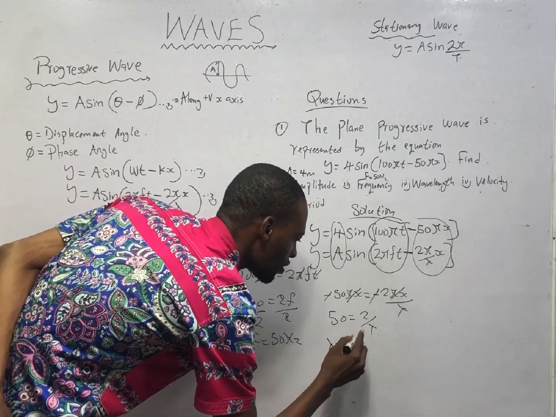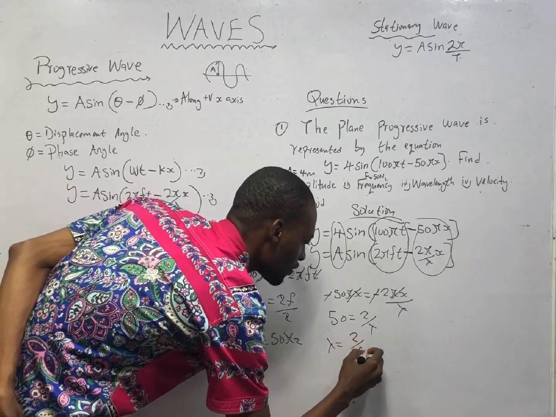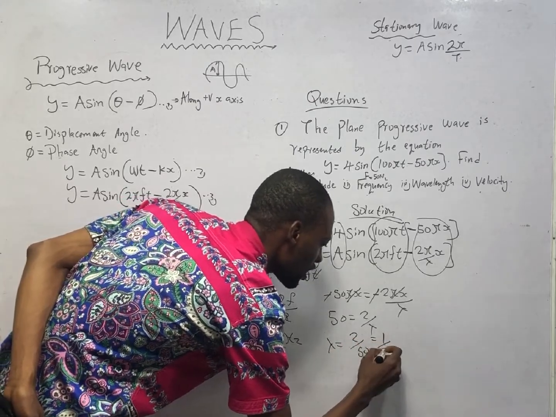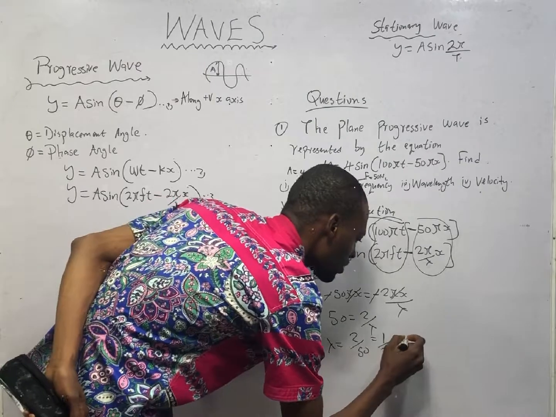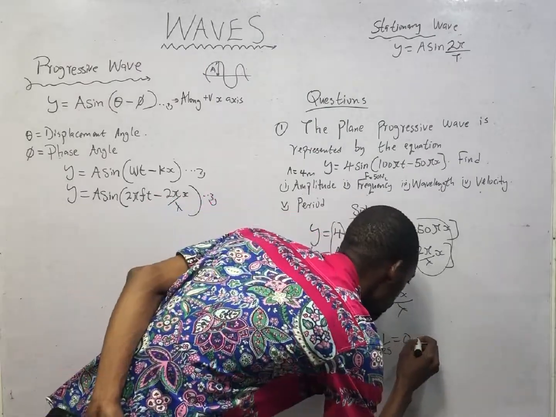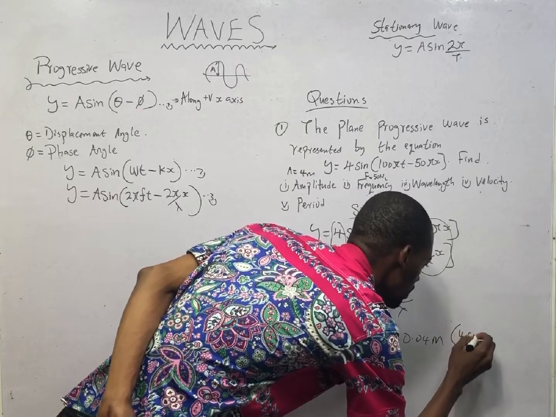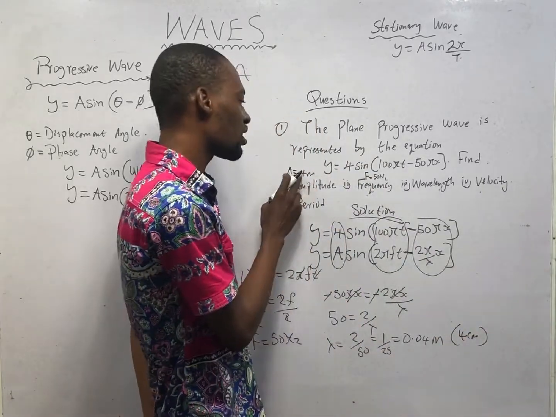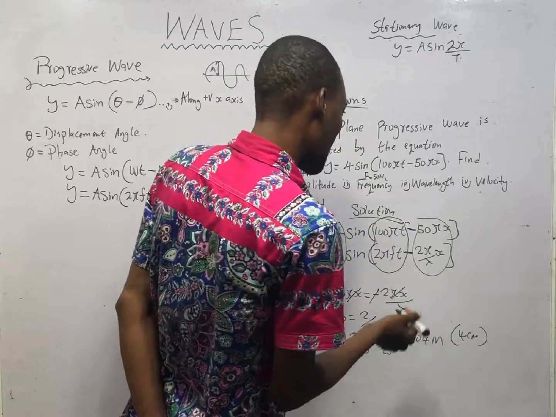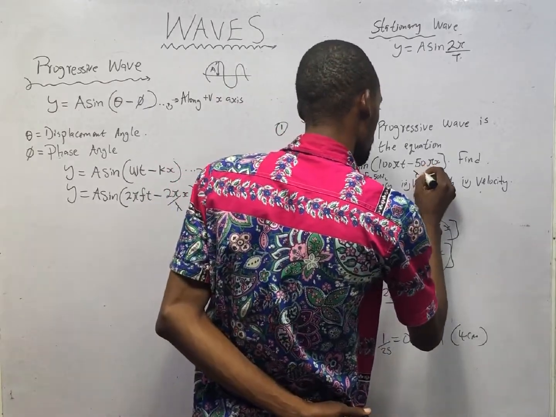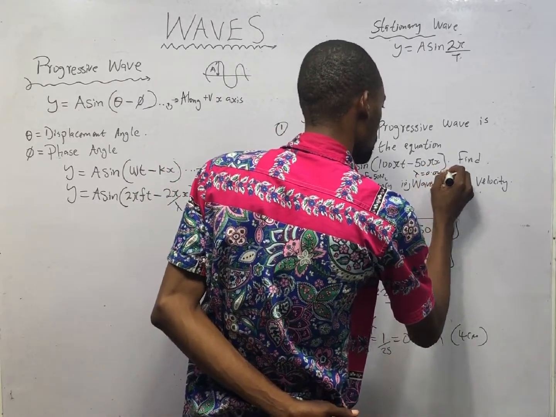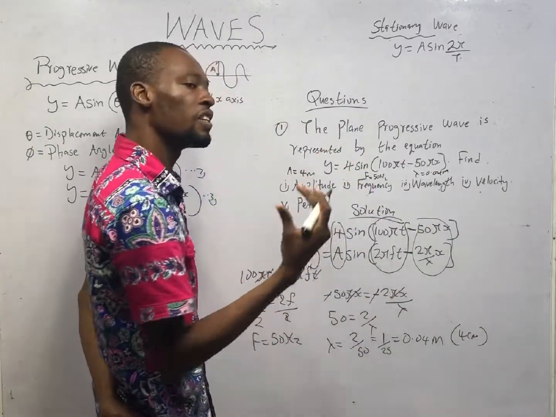Lambda is therefore 2 over 50. That is 1 over 25. That will give you 0.04 meter or 4 cm. And please, this is in meters. That's it. Wavelength is 0.04 meter.